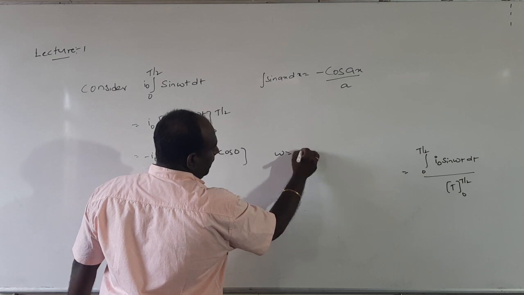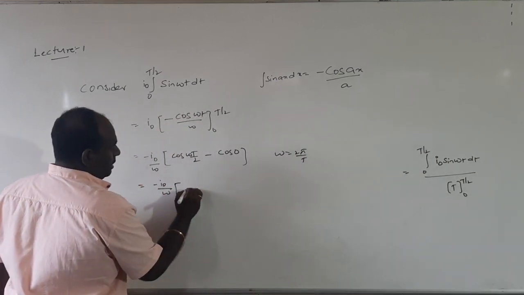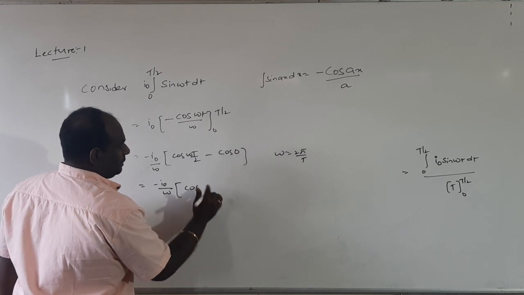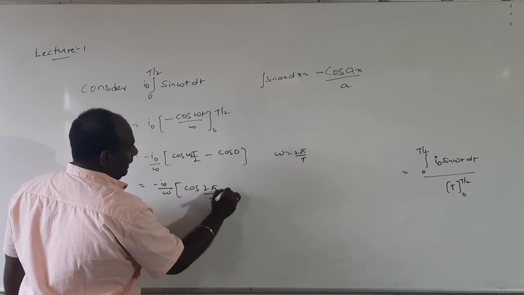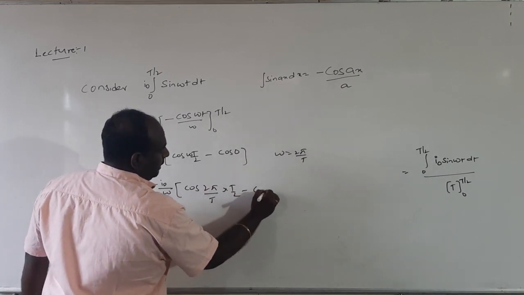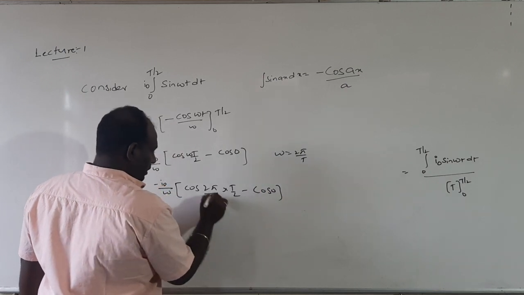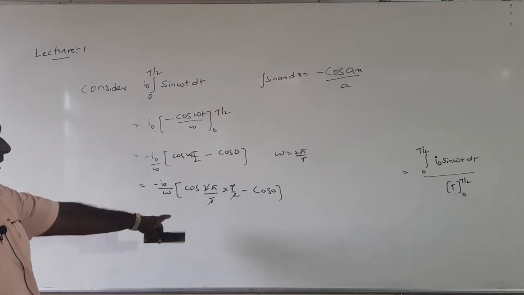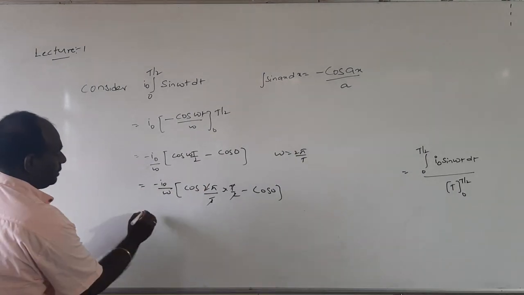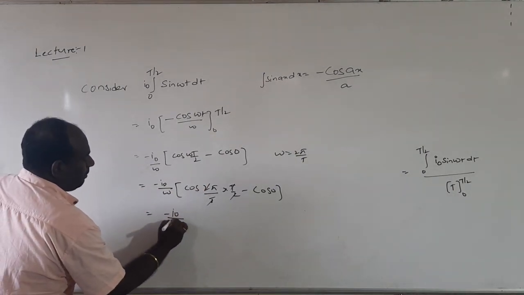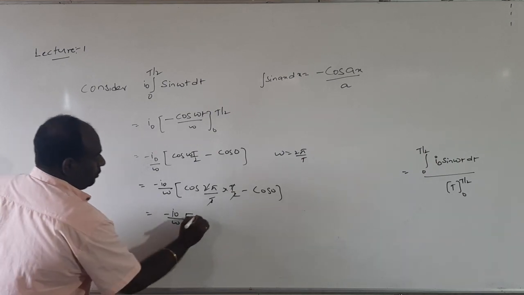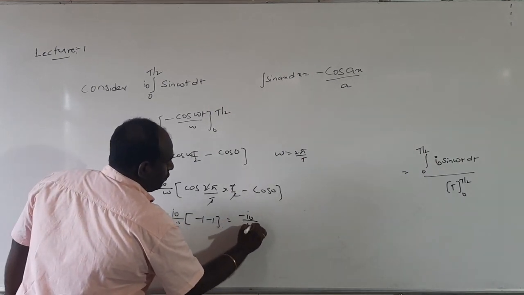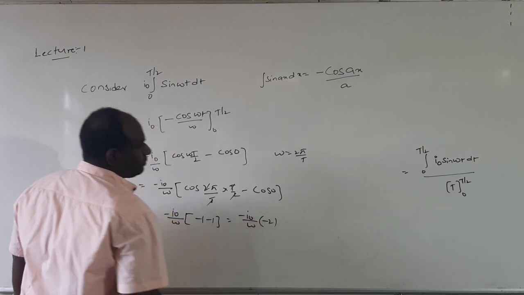Omega equal to 2 pi by T. Substituting this, we get cos of 2 pi by T into T by 2, minus cos 0. Here the 2 gets cancelled, and T gets cancelled. Cos pi value is minus 1, cos 0 value is 1. So you get minus 1 minus 1. Finally we get minus I naught by omega into minus 2.